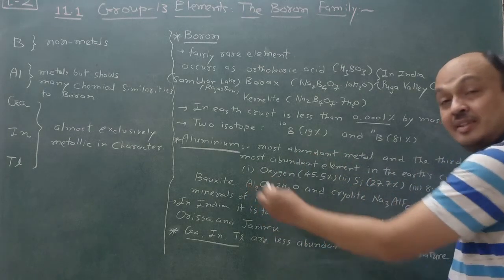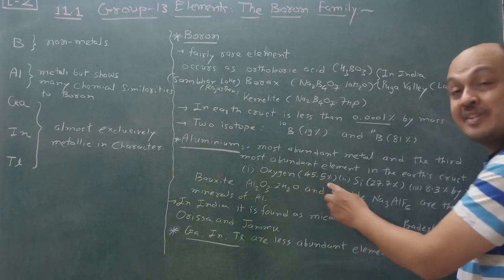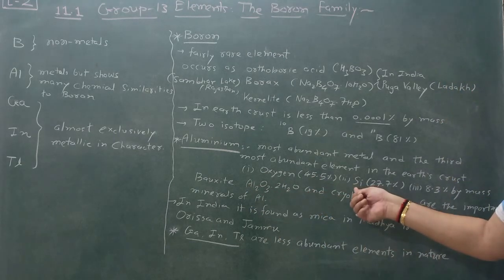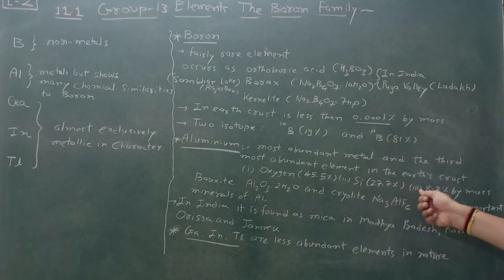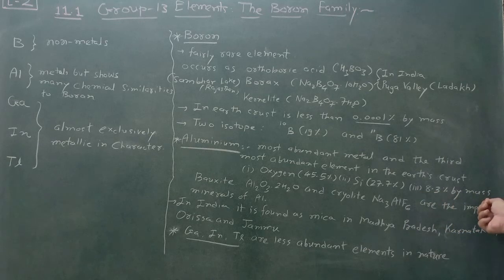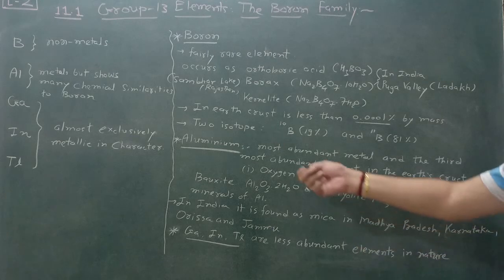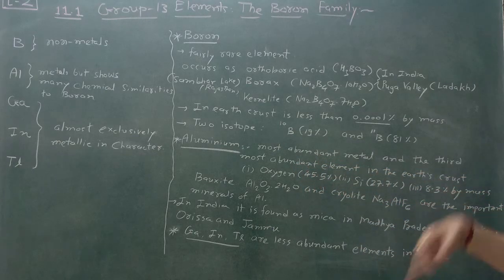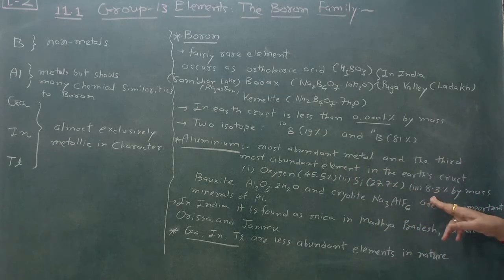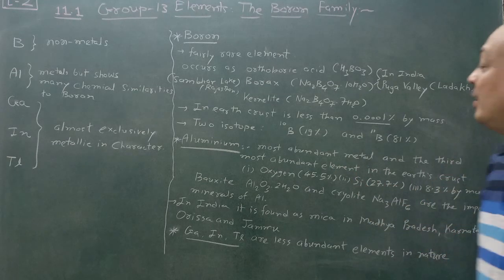Because oxygen is 45.5%, a non-metal, silicon is 27.7%, a semi-metal, and third is 8.3% by mass, which is aluminium. Aluminium is the third most abundant element, but the first among metals. Remember this.